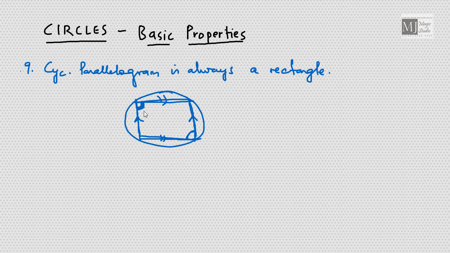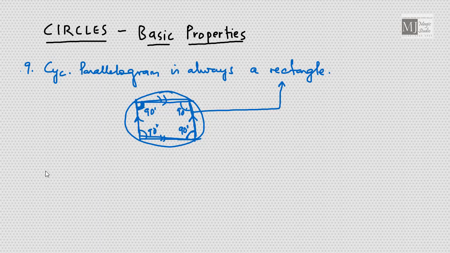That means this is 90 degrees, this is 90 degrees. Similarly, this angle is also 90 degrees, this is also 90 degrees. So if in a quadrilateral all the angles are 90 degrees and opposite sides are equal and parallel, then this particular parallelogram is a rectangle.